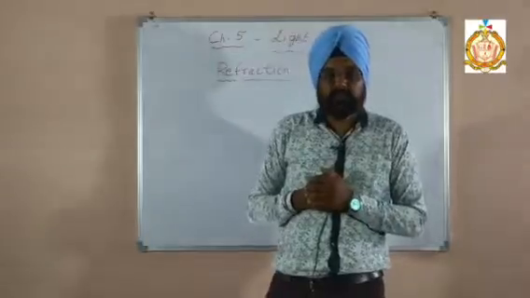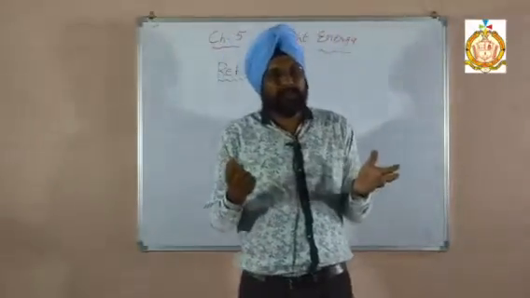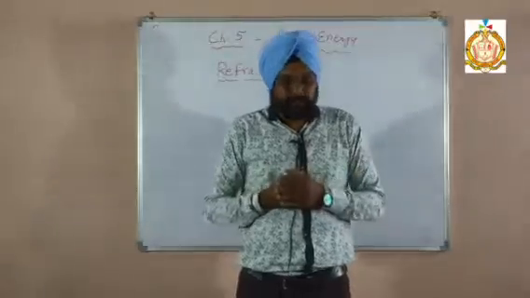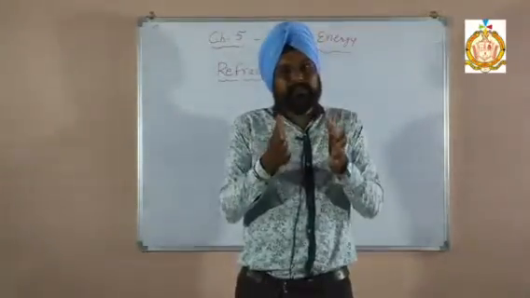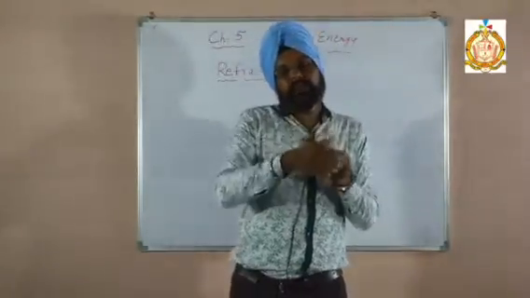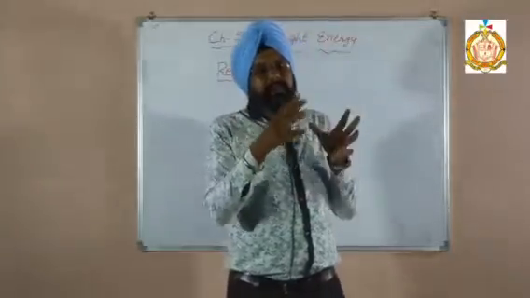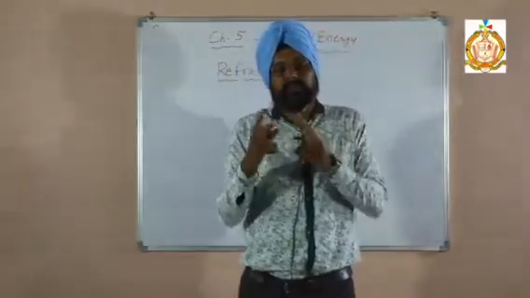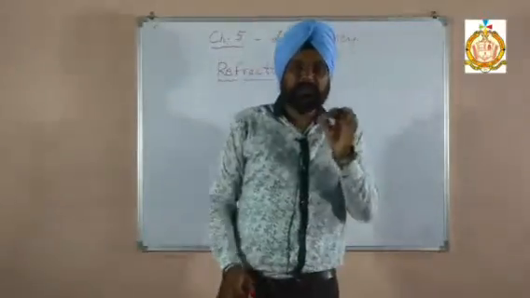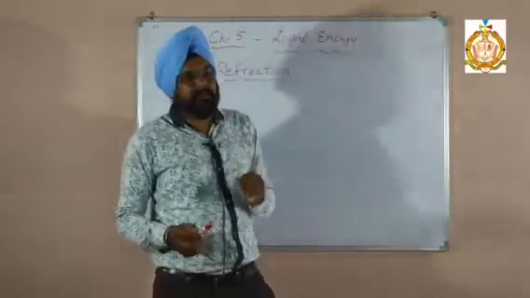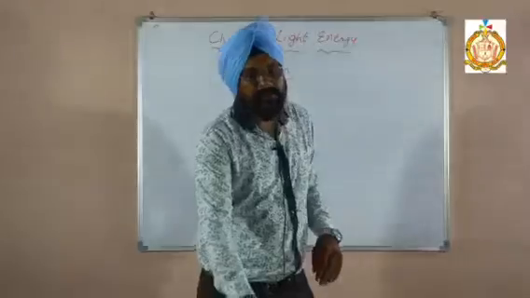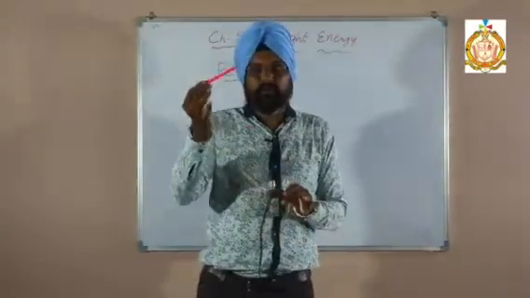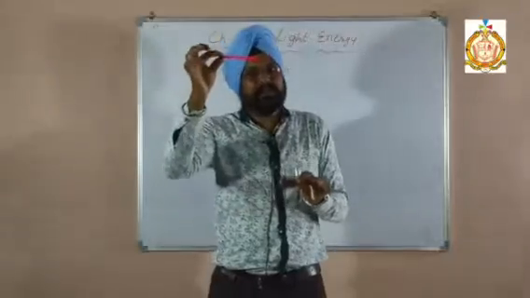First of all, what is light? With the help of light we can see several things, we can see objects. When light rays pass from one medium to another, their speed changes. Two types of medium are there: one is the denser medium and one is the rarer medium. The normal one is the rarer medium, meaning halka. Then denser.